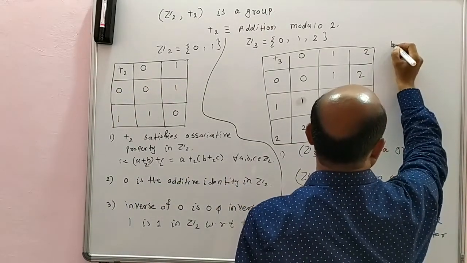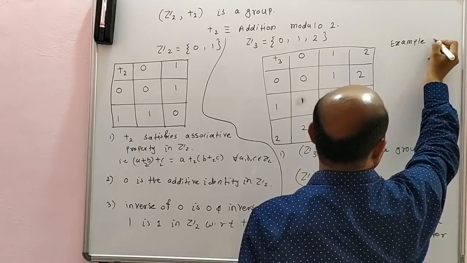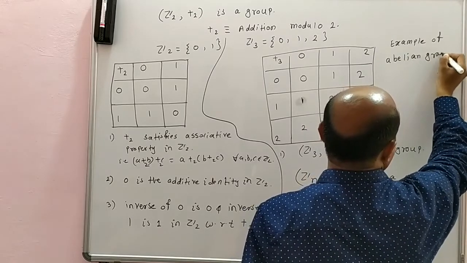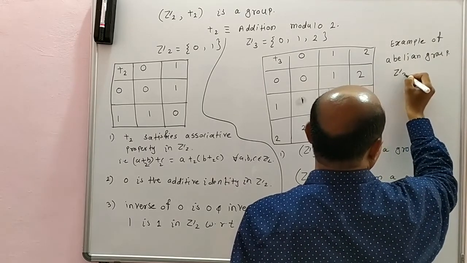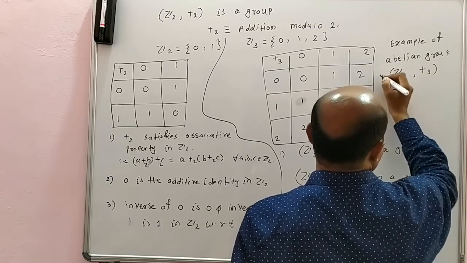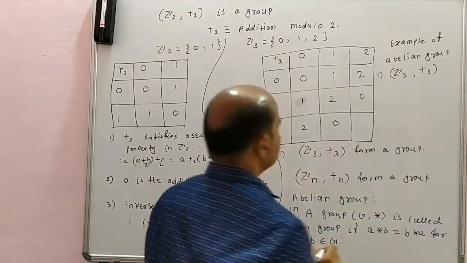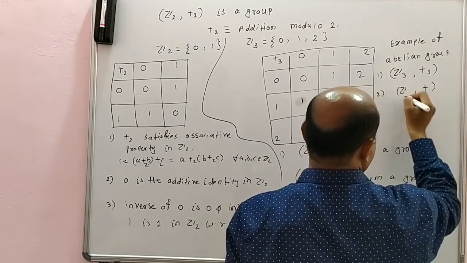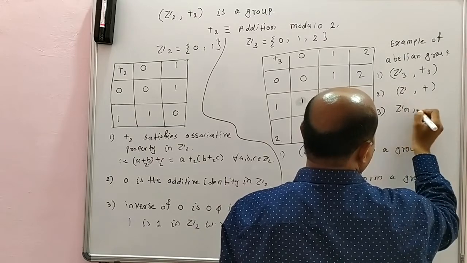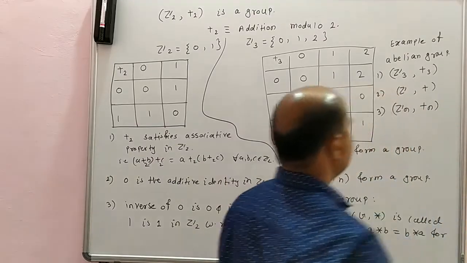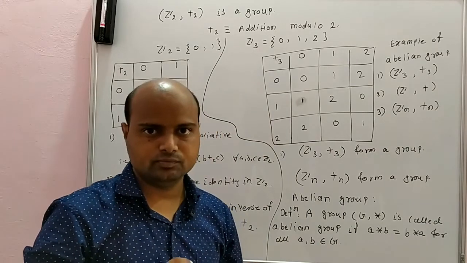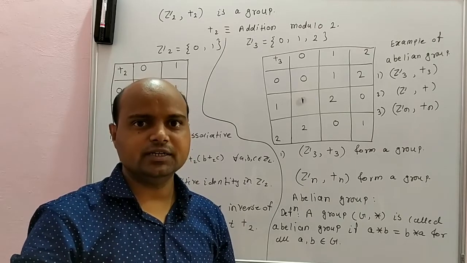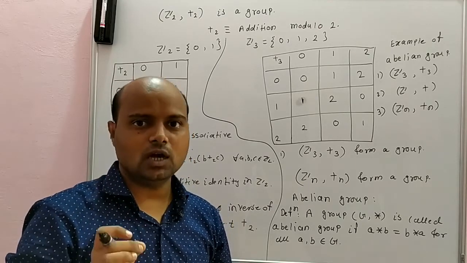Z3 under addition modulo 3, Z under addition, Zn under addition modulo n are some examples of abelian groups. We will see any group having cardinality up to 5 is abelian.